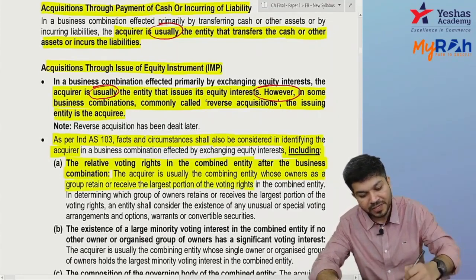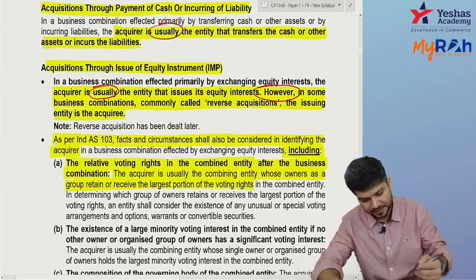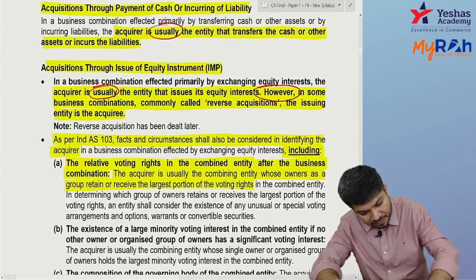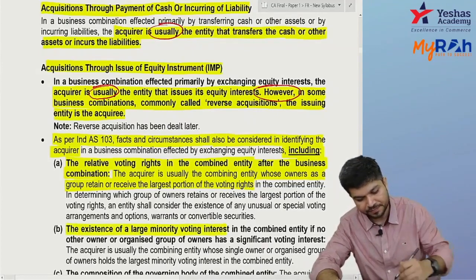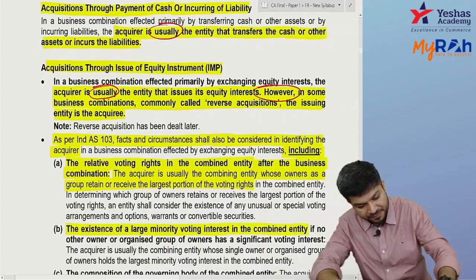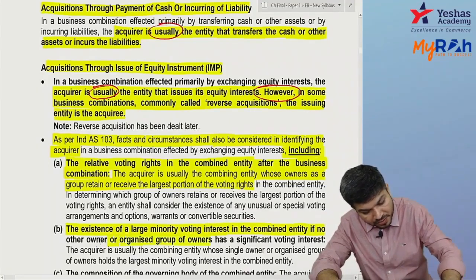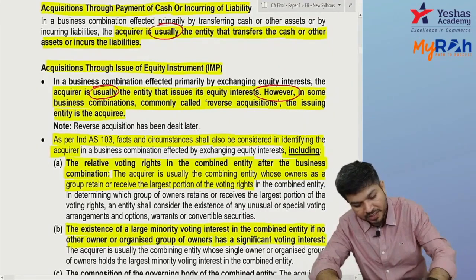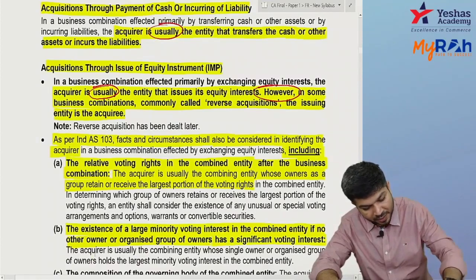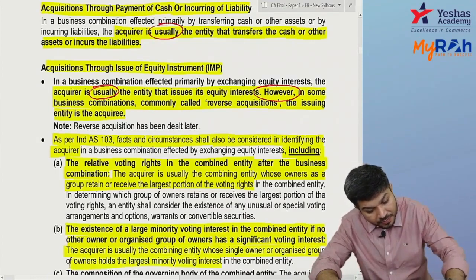The shareholders of A got a largest voting right that way. Second, the existence of large minority in a combined entity. If no other owner or organized group of owner has a significant voting right, the acquirer is usually the combining entity whose single owner has a largest voting right.